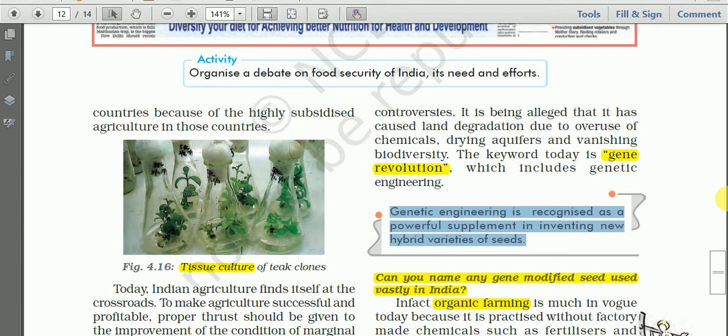Then let us see what we mean by this Gene Revolution. As I told you, this is the key word which may replace the Green Revolution. So the Gene Revolution is the application of biotechnology in food production.